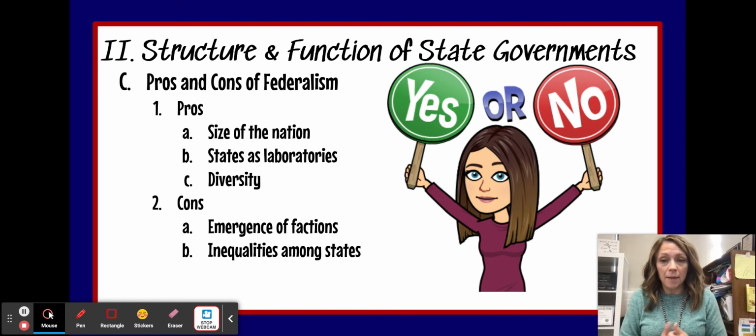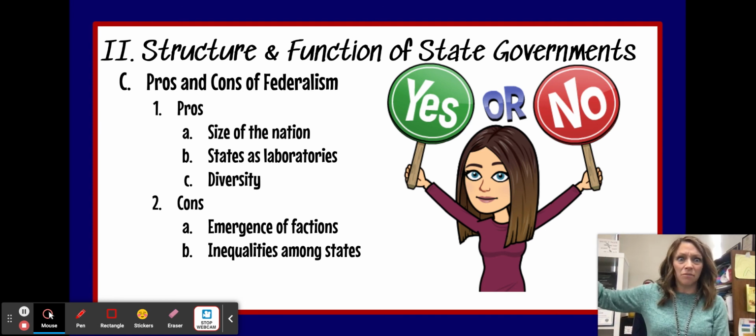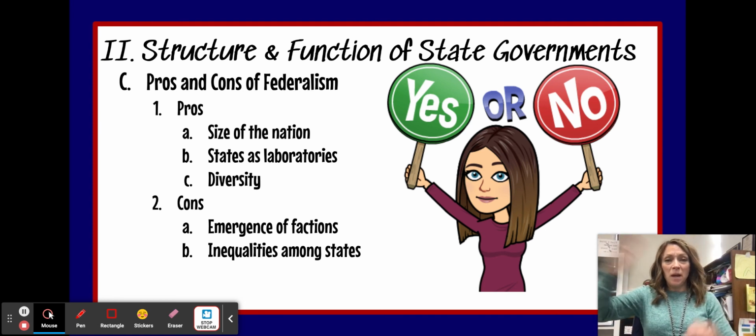Okay, and another con of federalism is this idea that there might be some inequality among the states. Like Missouri might have one requirement for people who graduate from high school, and California might have a different requirement. So depending on where you are in the United States, the education or the laws might not be the same. So sometimes that could be a negative thing of federalism.